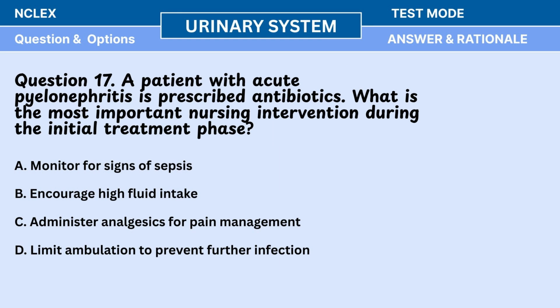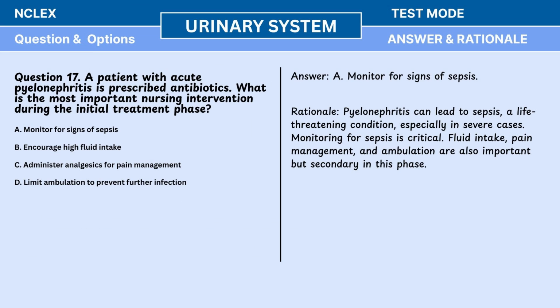Question 17. A patient with acute pyelonephritis is prescribed antibiotics. What is the most important nursing intervention during the initial treatment phase? A. Monitor for signs of sepsis. B. Encourage high fluid intake. C. Administer analgesics for pain management. D. Limit ambulation to prevent further infection. Answer: A. Monitor for signs of sepsis.